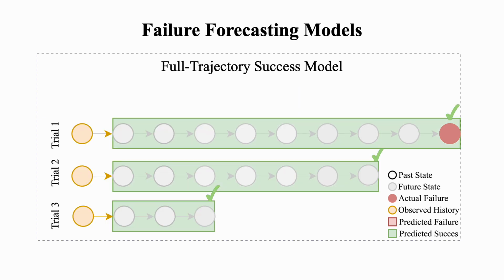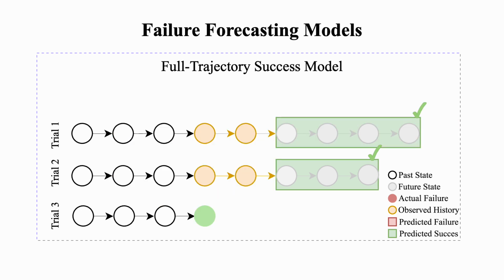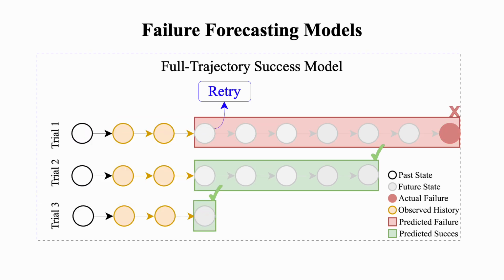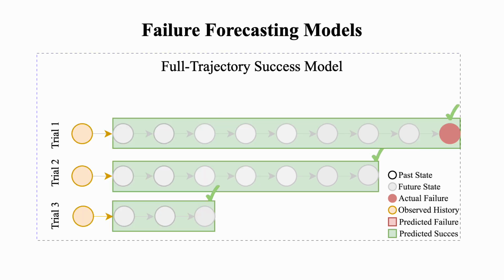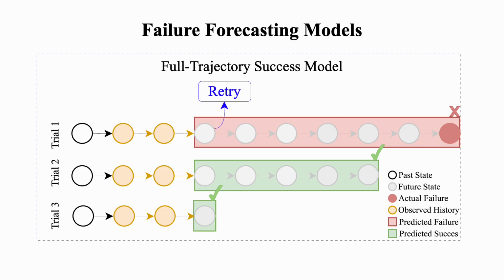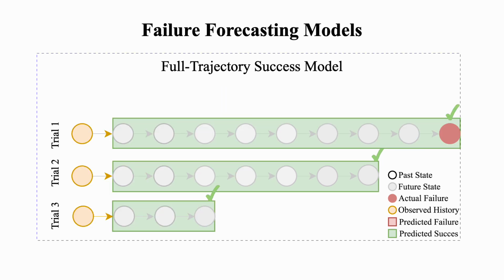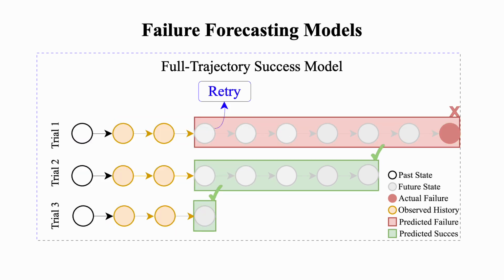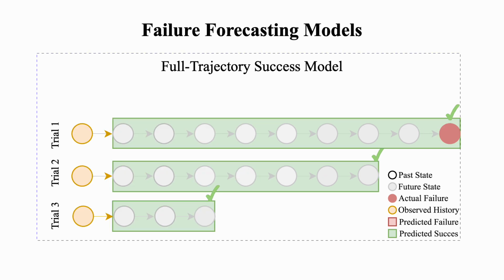The previous moving window model focuses on predicting the success time. Instead, this full trajectory success model predicts the success of the trajectory before the maximum termination time. By retrying at an early step, a trajectory can recover from a potential future failure.